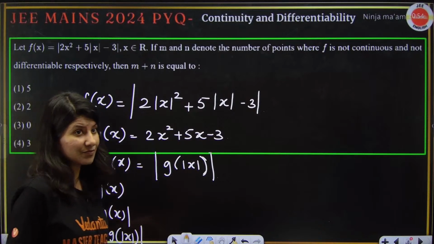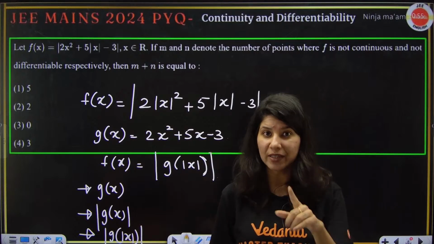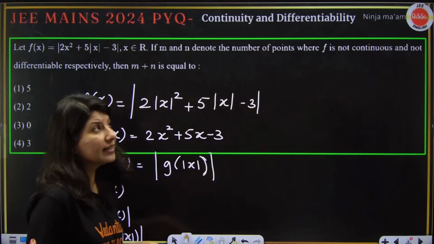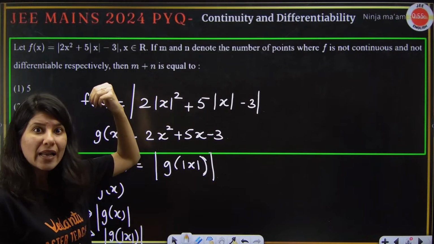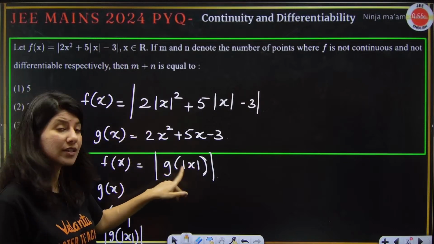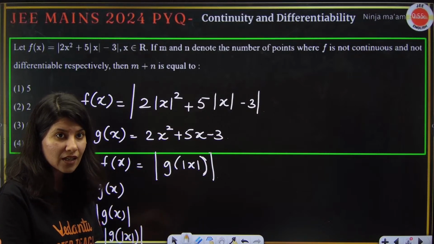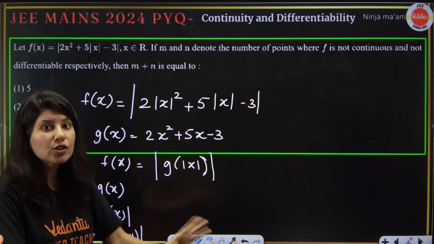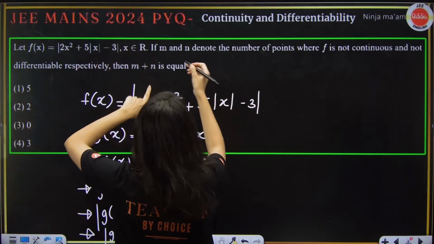Students who have watched my lecture on continuity, differentiability will understand that I have already told that if a quadratic is given and you apply modulus in that quadratic, be it on the function or the x, the function will remain continuous. So if a continuous function is there, then mod of g of mod of x will also remain continuous. So what I'm trying to say is the function f(x) is continuous at all the points.